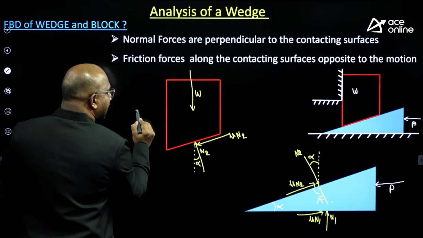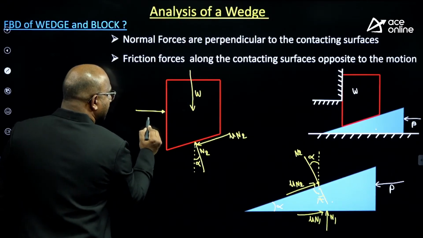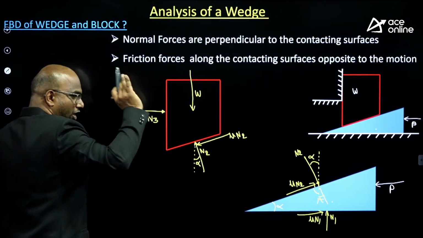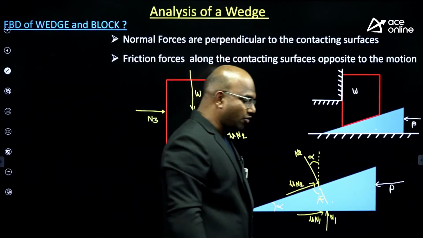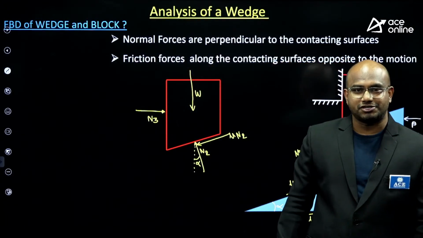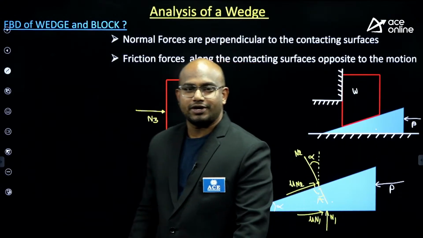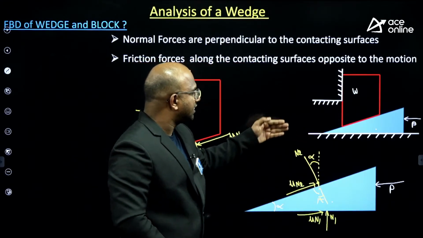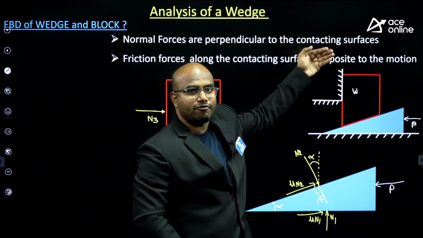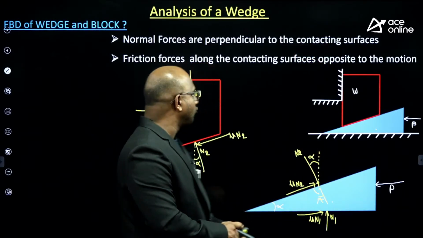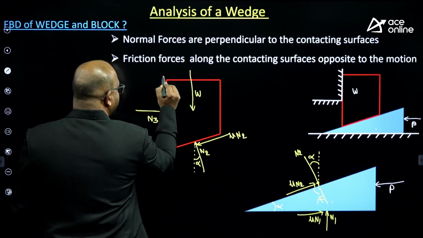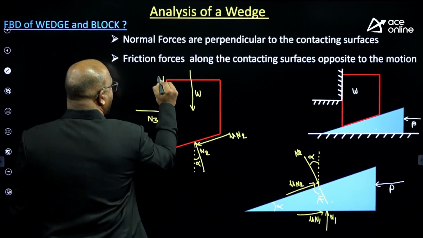Here, another surface 3 will be there, reaction N3. Now, what is the direction of the friction force, guys? Think about it. When you try to push it, the block will be moving upward. So the direction of friction force should be downward, guys. How much?